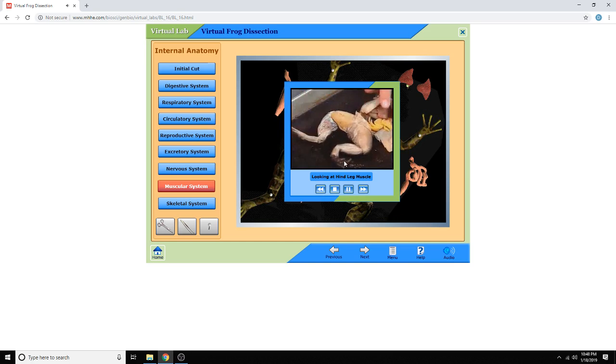To separate them from each other. This will show you the size of each specific muscle.